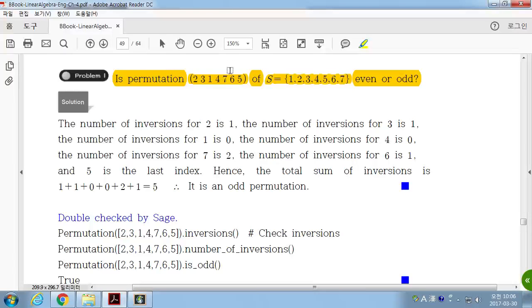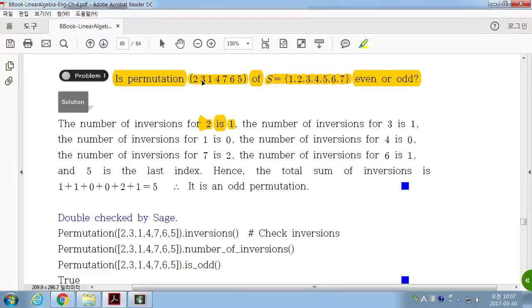So you have to find the number of inversions for each of these entries and add everything. So what's the inversion for 2? There is only one smaller number after 2, which is 1. So you have only one inversion for the first.